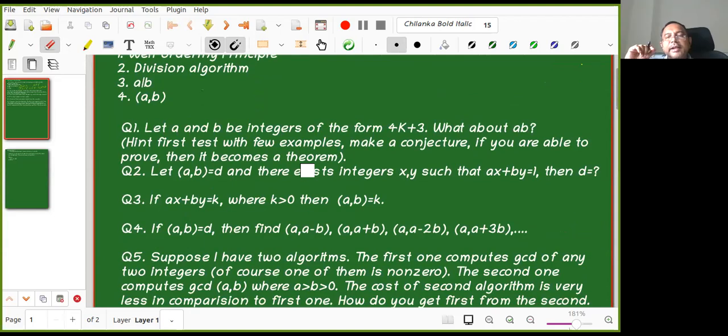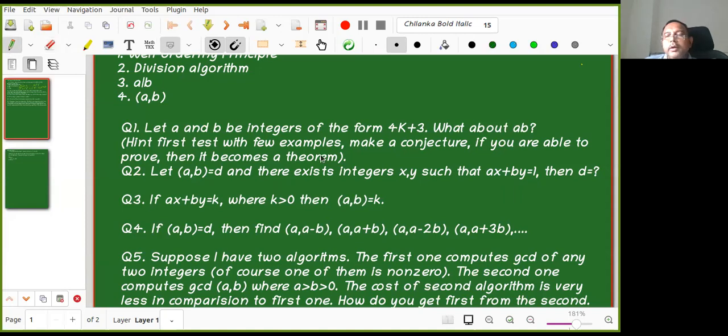Let GCD of a, b be D, and suppose there exist x and y such that ax plus by equals 1. Then what can we say about the GCD? It is equal to 1. So how do you prove that? D divides ax plus by for any x and y, so in this situation D divides 1. So D can be 1 or minus 1, but D is always taken as positive. Actually you are correct, but you can prove it in a different way.